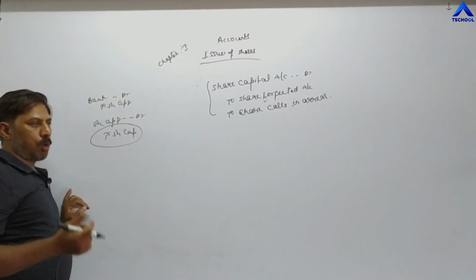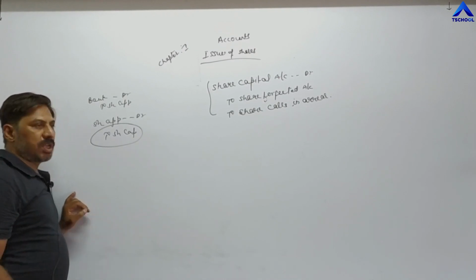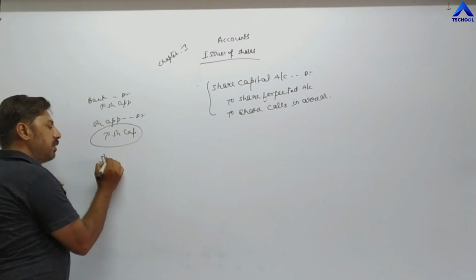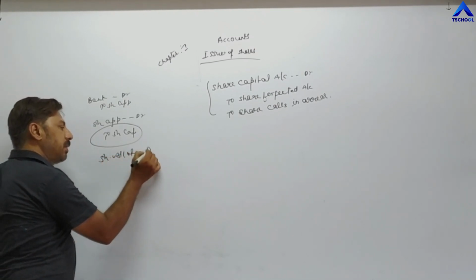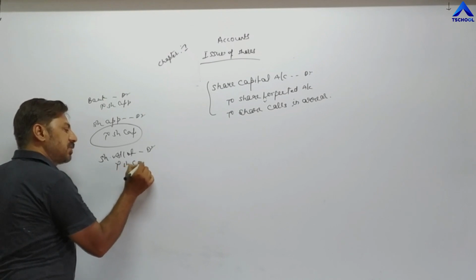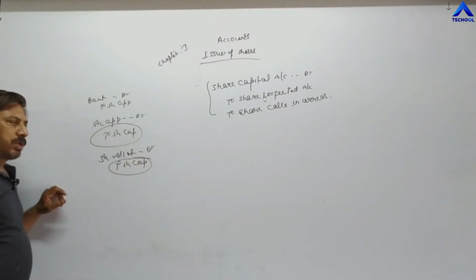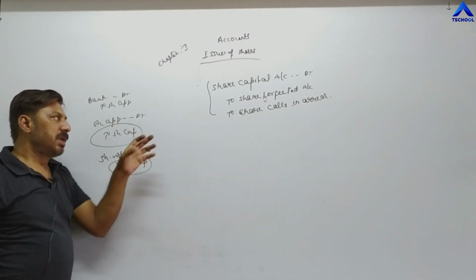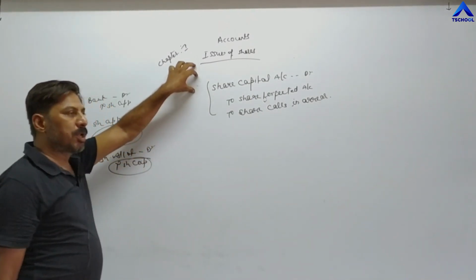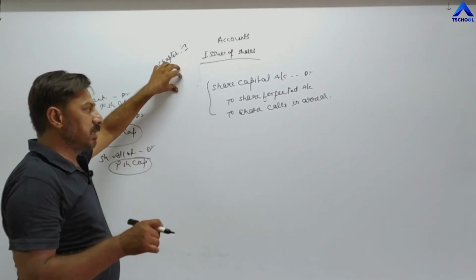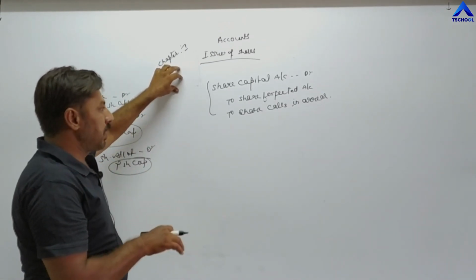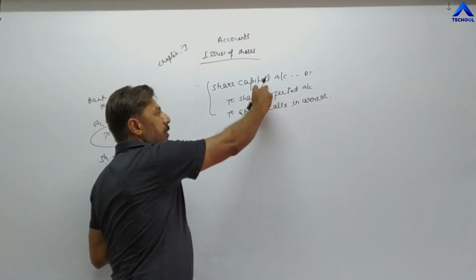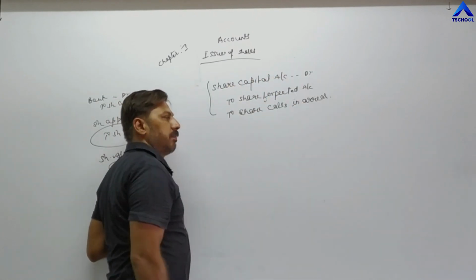Once the capital account of a shareholder is opened, it is credited. Again, in allotment, share allotment account debit, to share capital, once again share capital account is credited. But when shares of a particular shareholder are forfeited, his capital account needs to be closed down. That's why share capital account is debited.